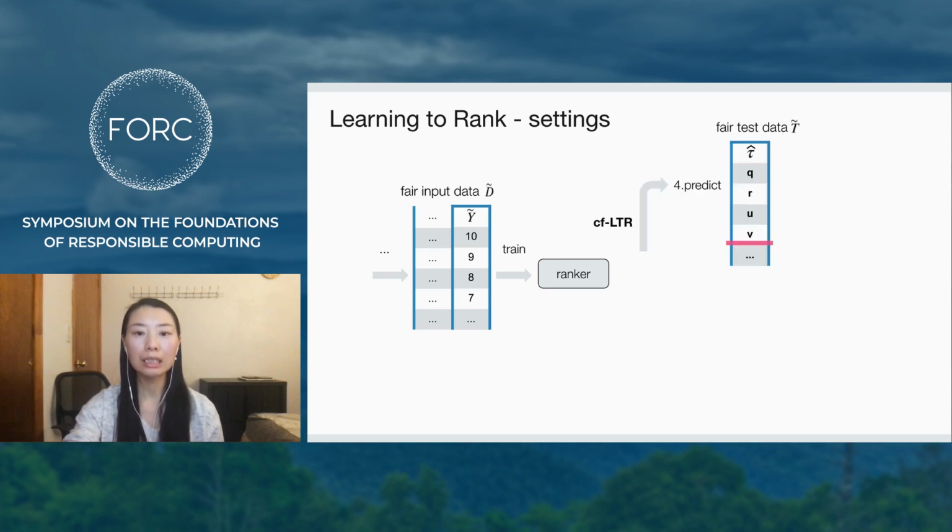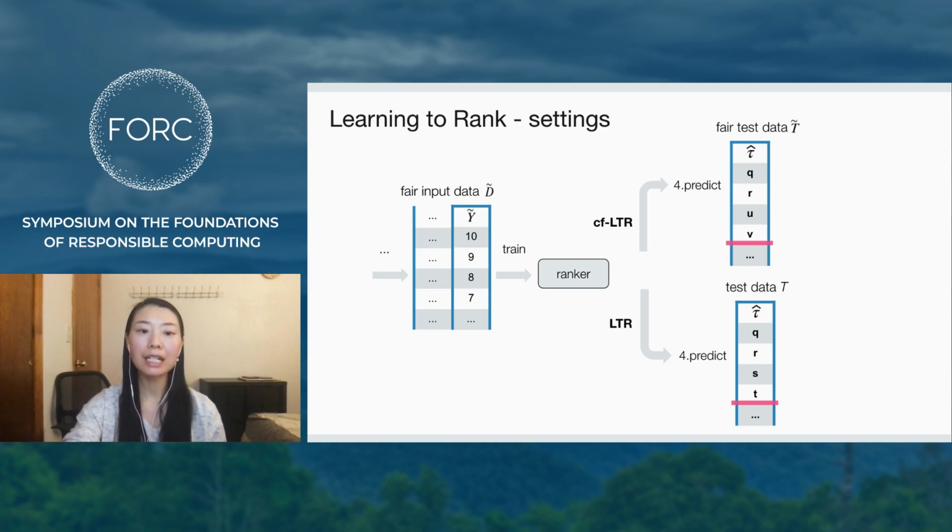If it does, then we produce fair test data by applying our method on test data as a pre-processing fairness intervention. If it does not allow the use of the causal model at test time, then we rank the unmodified test data. We refer to the two options as CF-LTR and LTR respectively, and emphasize that in the second case, counterfactual fairness may not hold or hold only approximately on test data.